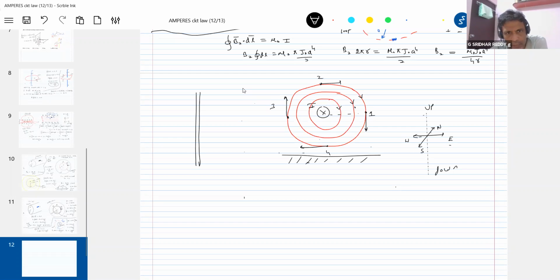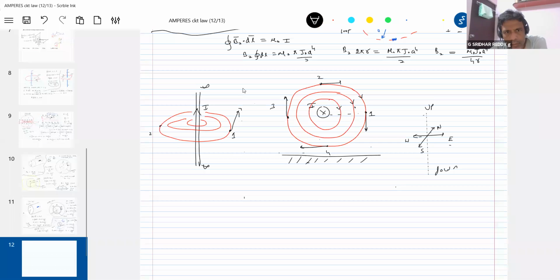Now, instead of this, if the wire is like this, let's take this one. Now you are holding the wire in this way. How are the lines of force? You are going to draw lines of force. What about the field at this particular point? You are going to say along north, no? Agreed. So what about the field at this point?